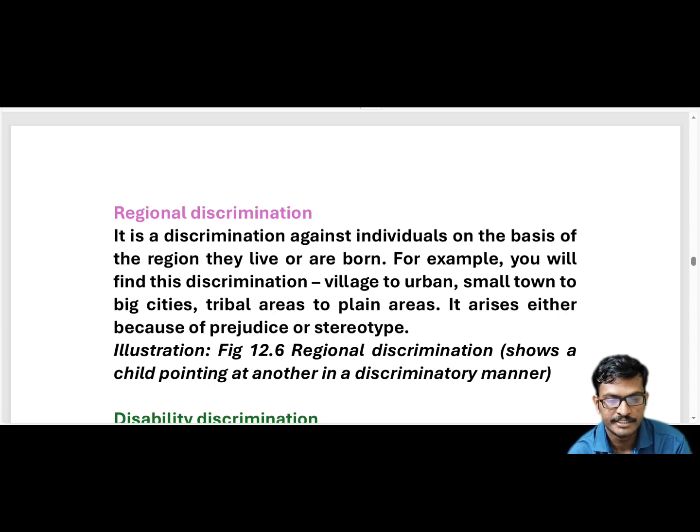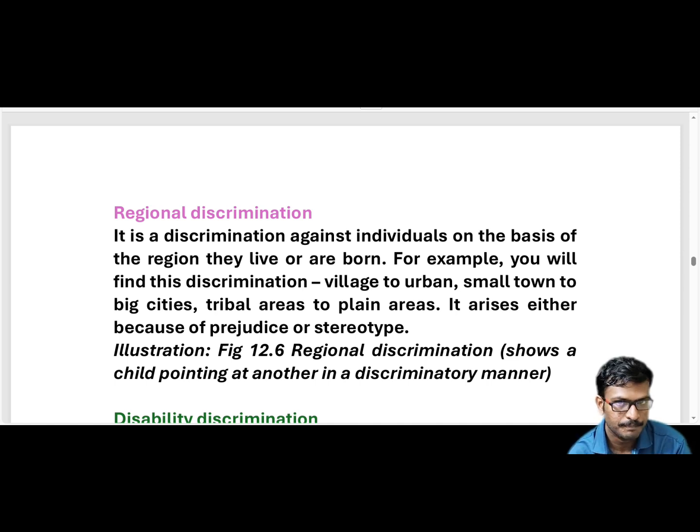This kind of discrimination is regional discrimination, based on place, where they live and where they were born. For example, you will find this discrimination from village to urban, small town to big cities, and tribal areas to plain areas. It arises either because of prejudice or stereotype.